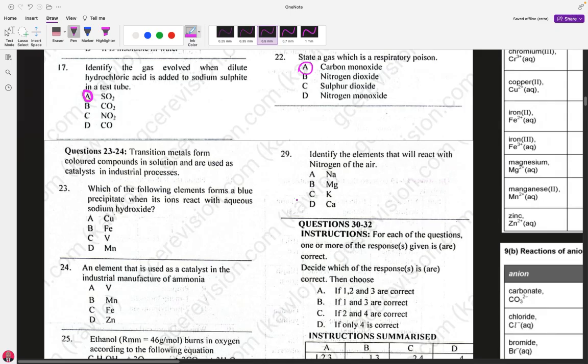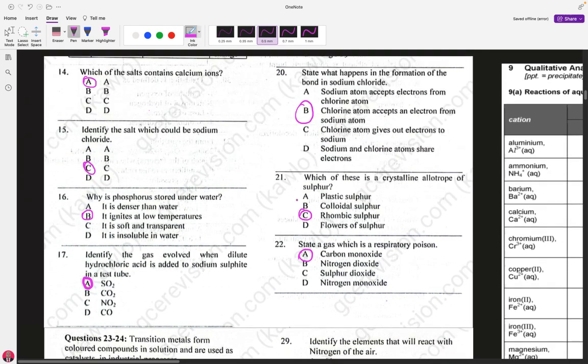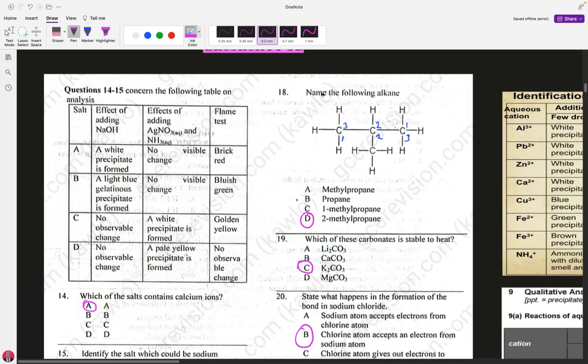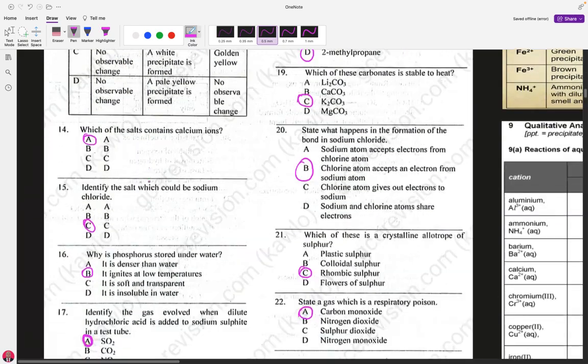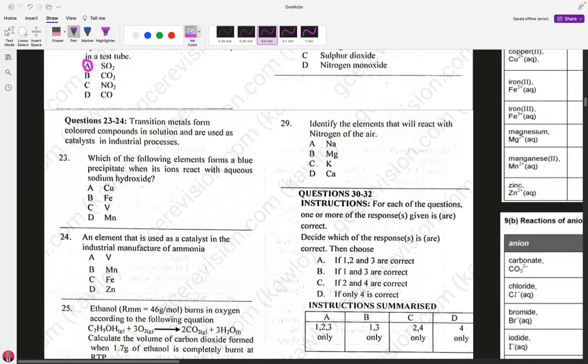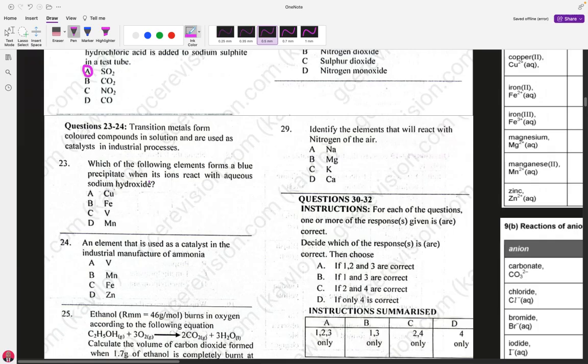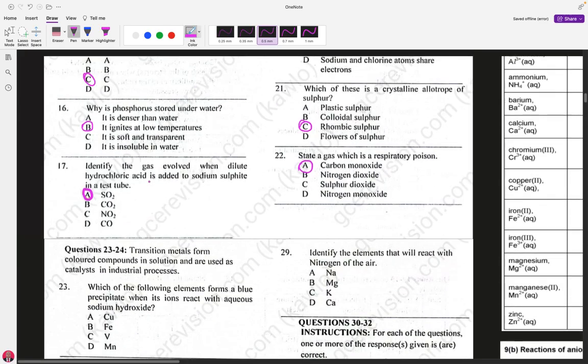Once more, we are going back to the table that was given to us here. Copper is a transition element. If you look at the periodic table, copper is a transition element. Within these transition elements, which one is going to give a blue precipitate when it reacts with aqueous hydroxide?